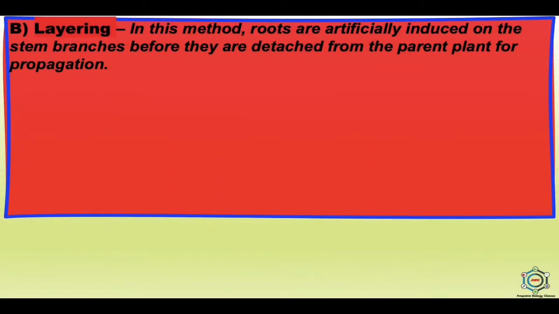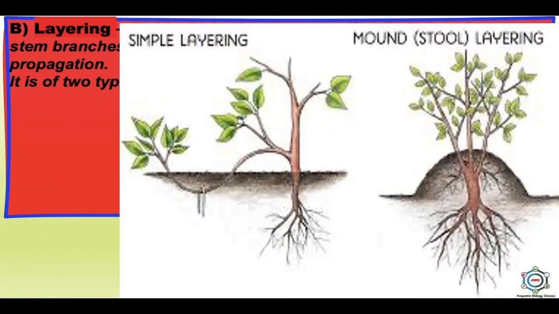Now, the second is layering. In this method, roots are artificially induced on the stem branches before they are detached from the parent plant for propagation. It is of two types. Here in the picture you can see the simple layering and the mound layering.